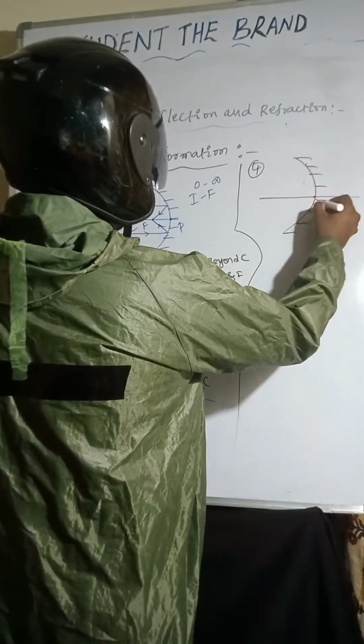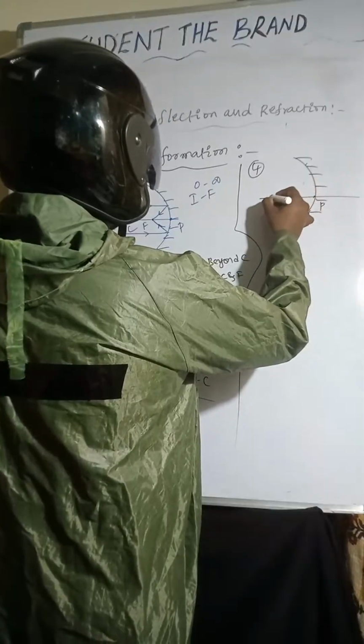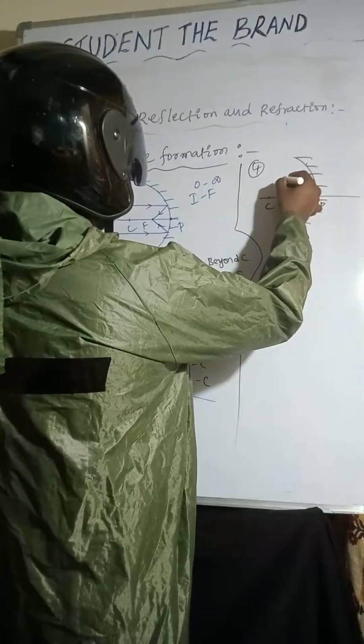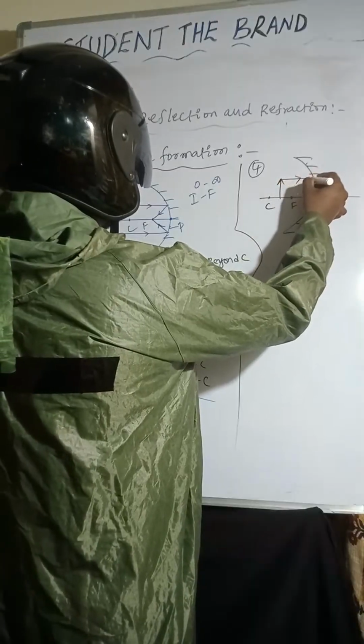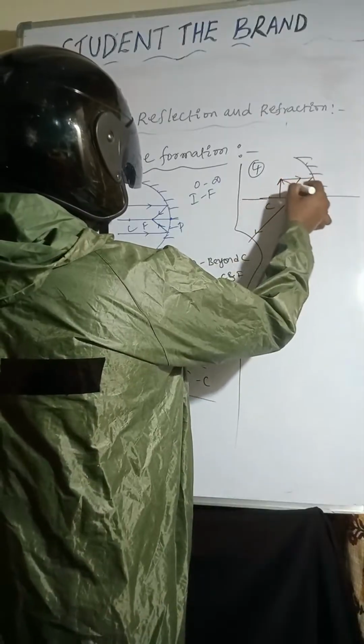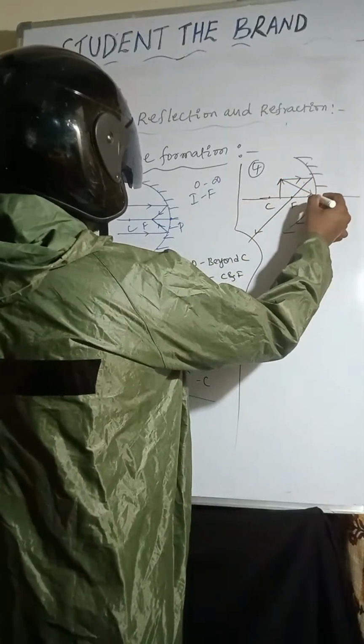So pole, focus, central curvature. Object is placed between C and F. One light ray I am taking like this, it passes through focus. Another light ray is incident at the pole, so it will be reflected.